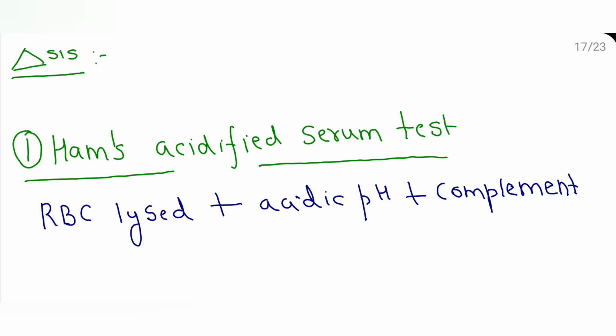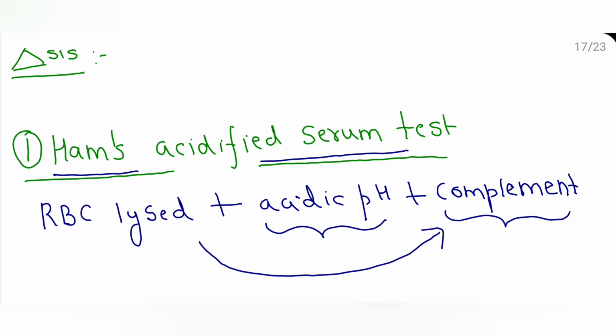Now how do you diagnose it? So for diagnosis, there are four important tests. One is Ham's acidified serum test. What is the principle behind this? The patient's red cell gets lysed in acidic pH in presence of complement. We know that if there is acidic pH, complement gets activated. In case of a PNH patient, there is no prevention of lysis by the complement, so lysis occurs. So this is the principle behind the Ham's acidified serum test.